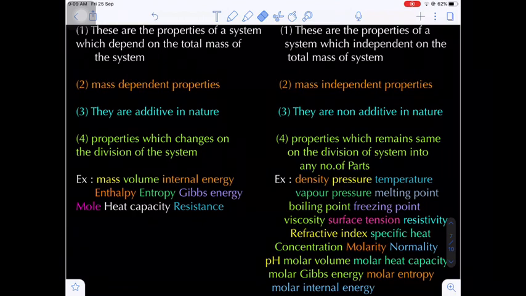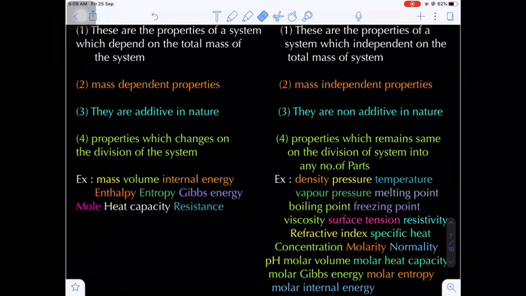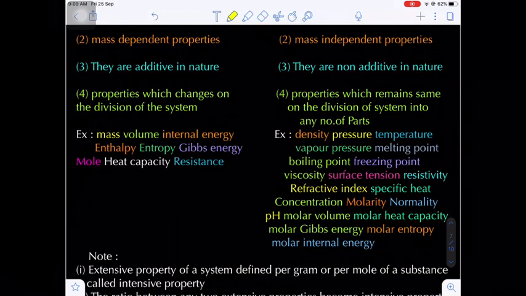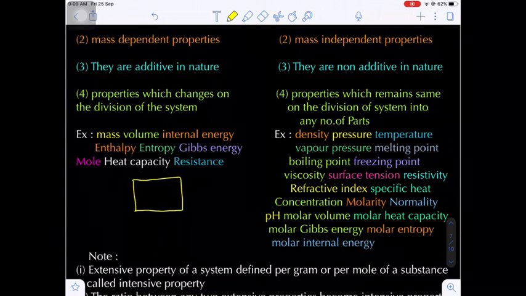Now the extensive properties are also referred to as additive properties. Intensive properties are non-additive properties. What is the meaning of additive and non-additive? Suppose I am taking one system, let's suppose one cube. Now if you divide the system into two or more parts, let's suppose I am dividing the system into two parts, then the extensive properties change.